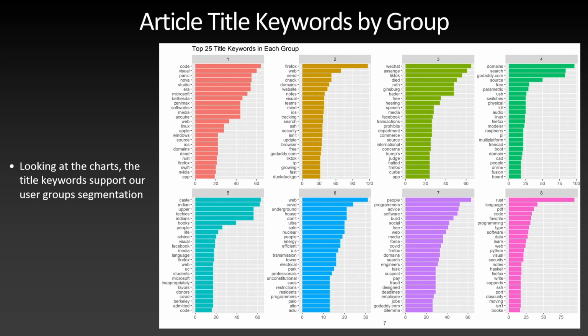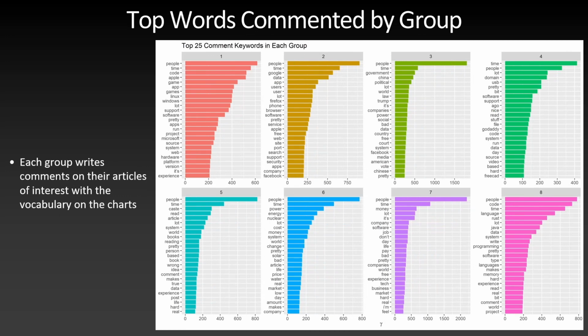Next, we compared the articles from Hacker News to see if they could be meaningfully segmented into similar themes by joining keywords based on comment groups. The group segmentations showed that the articles under discussion were very similar in theme to the comments used in the discussion. This can be further verified by observing the top words in the original LDA result compared to the articles. And these groups are mirrors of each other.